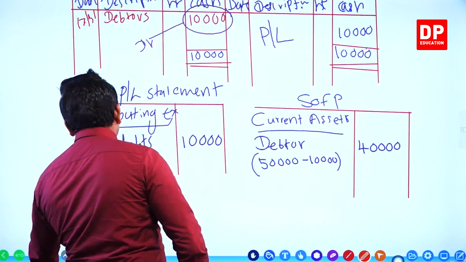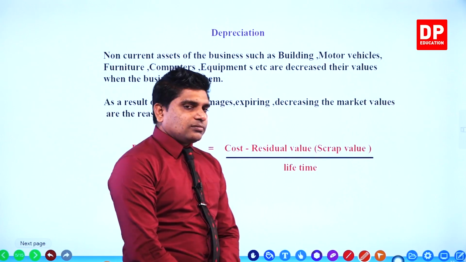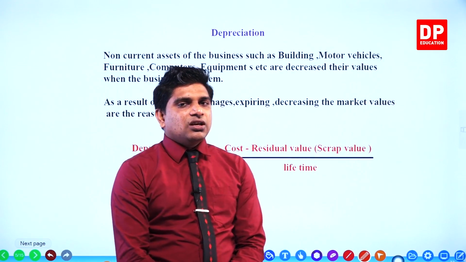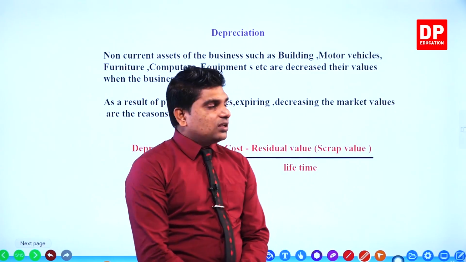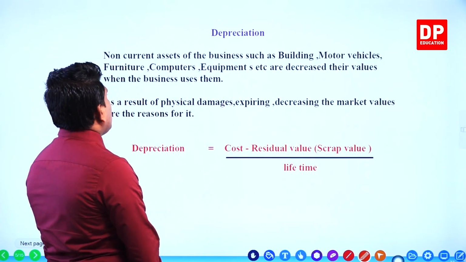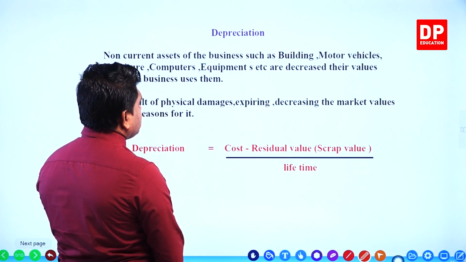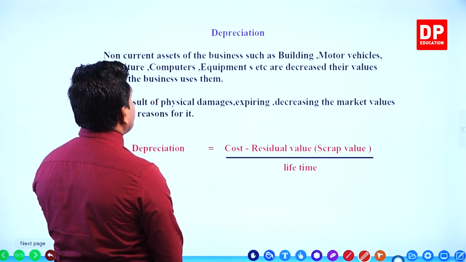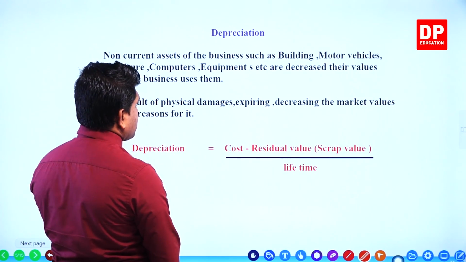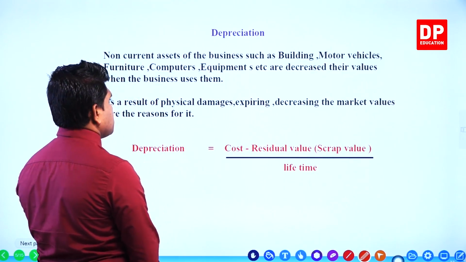Okay. Now, depreciation. It is the next adjustment, depreciation. Non-current assets of the business such as building, motor vehicles, furniture, computers, equipments, etc. decrease their values when the business uses them.